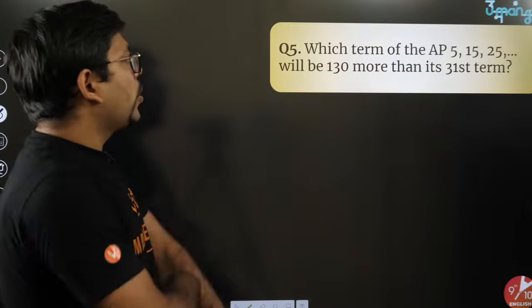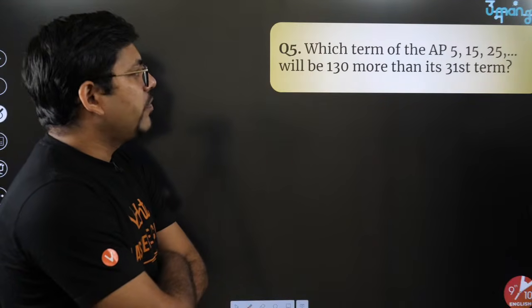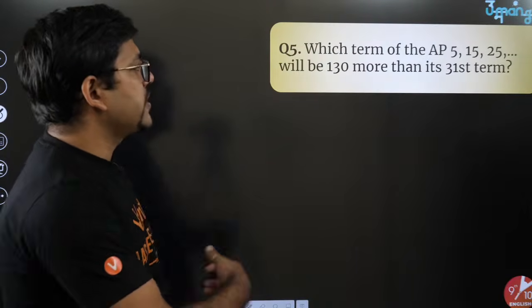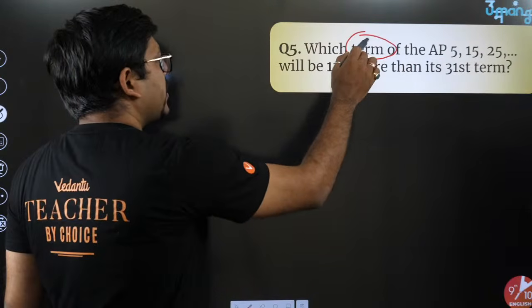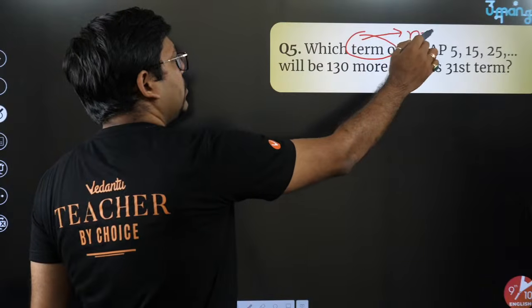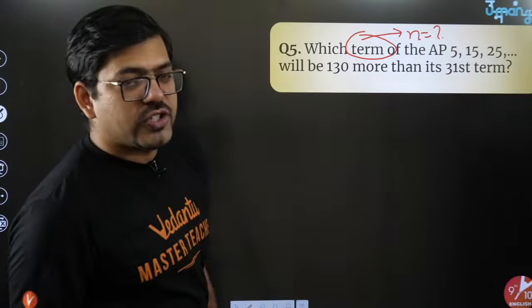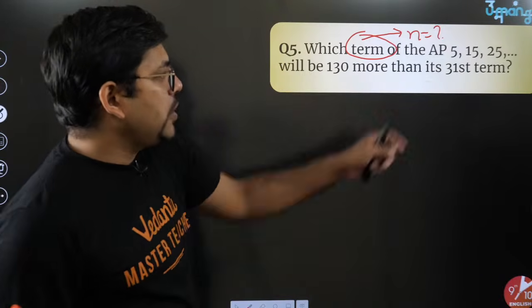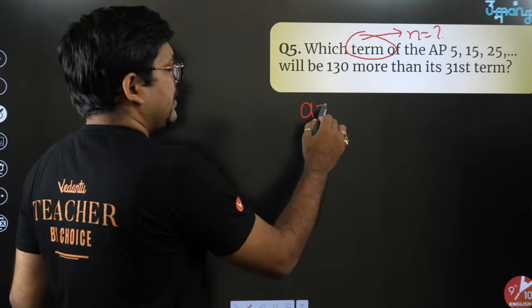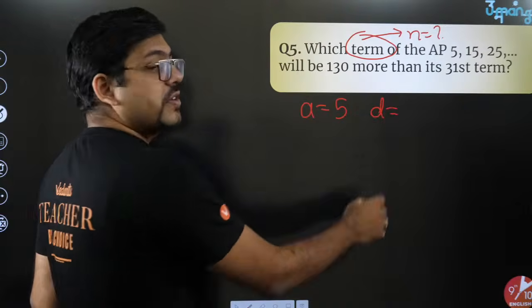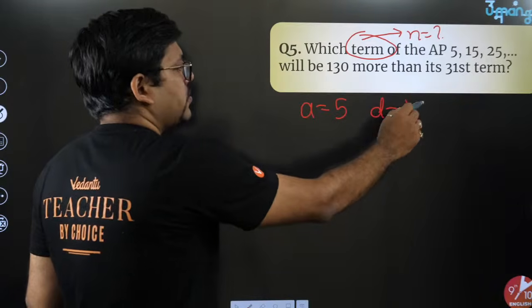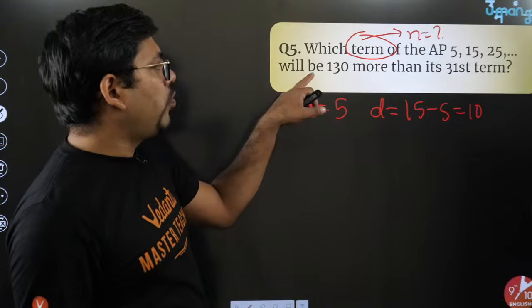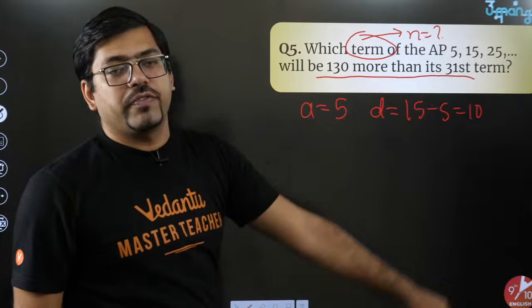The question says, which term of this AP will be 130 more than its 31st term? If the question is about a term, it means you have to find n. Term means n. So which term means what is the value of n? For this AP, the first term A is 5. The constant difference D is the second term minus the first term, 15 minus 5, which is 10. And the term will be 130 more than its 31st term.